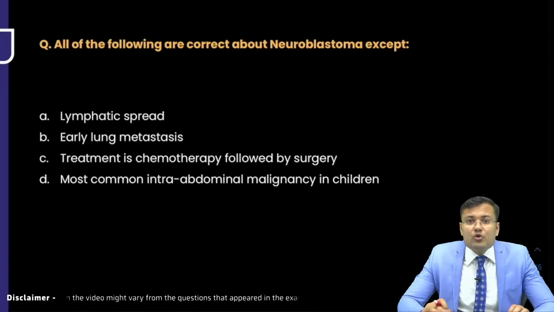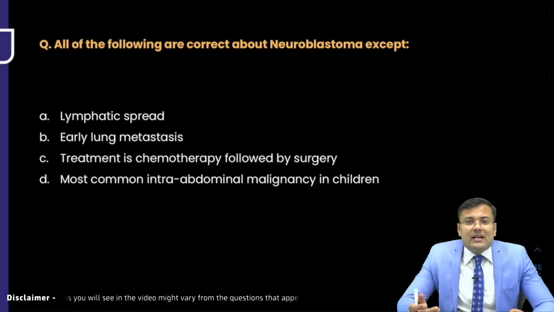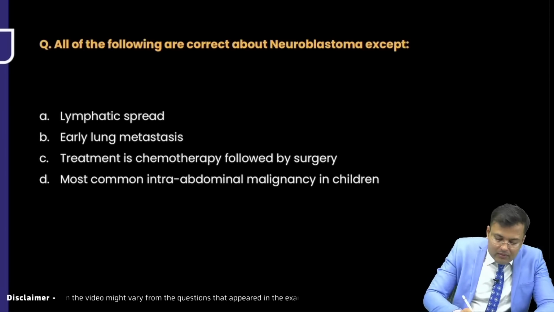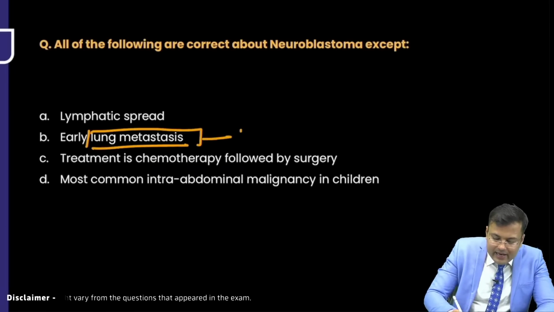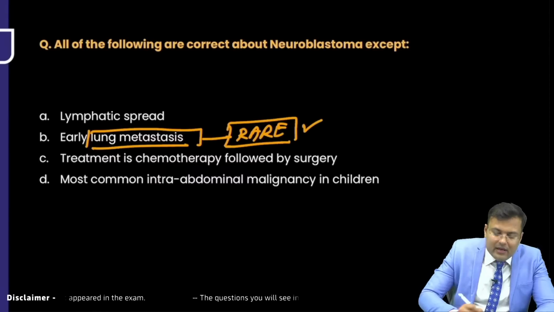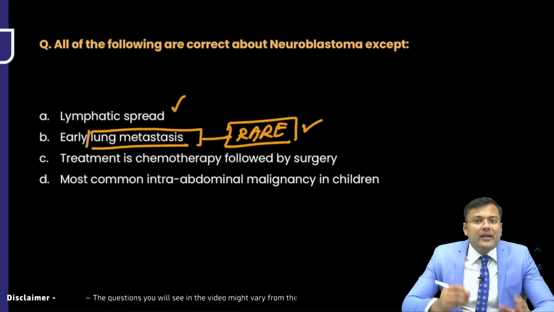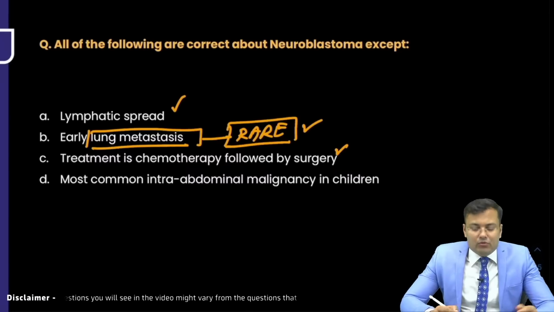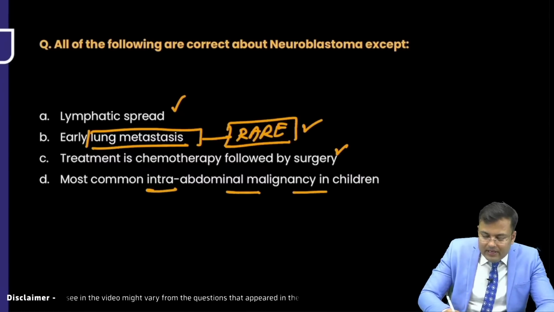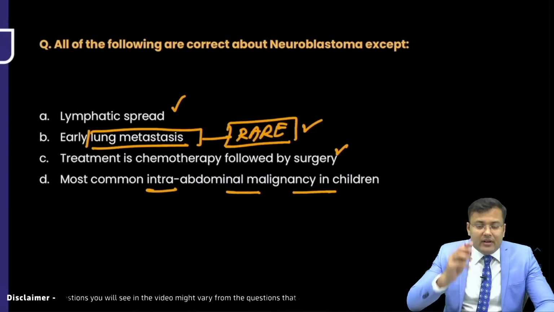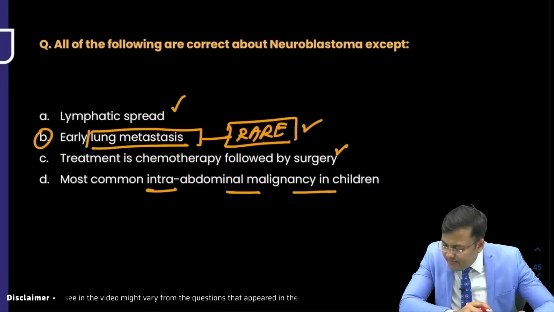What is the problem in neuroblastoma? It metastasizes to long bones. Pulmonary metastasis is rare. This is a characteristic feature of neuroblastoma, that pulmonary metastasis is rare. So there can be lymphatic spread. Initially we give chemotherapy, then we do the surgery, and it is the most common intra-abdominal malignancy in children. So what is the correct answer here? Correct answer is B.